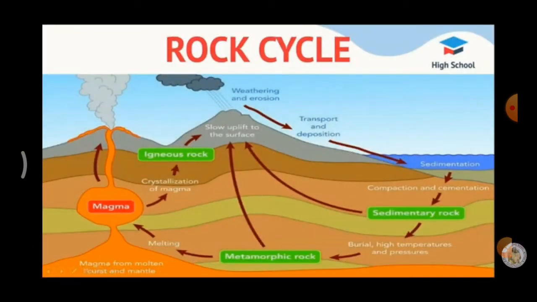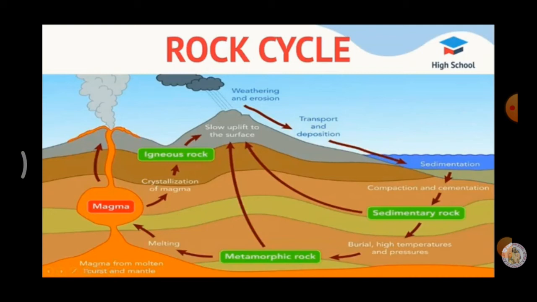The igneous and sedimentary rocks are changed into metamorphic rocks under the influence of temperature and pressure. How did these igneous and sedimentary rocks change into metamorphic rocks? They changed under the influence of heavy temperature and high pressure. The metamorphic rocks also get disintegrated. Disintegrated is nothing but broken into pieces and deposited to form sedimentary rocks.